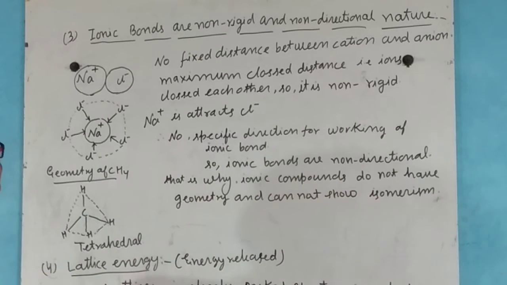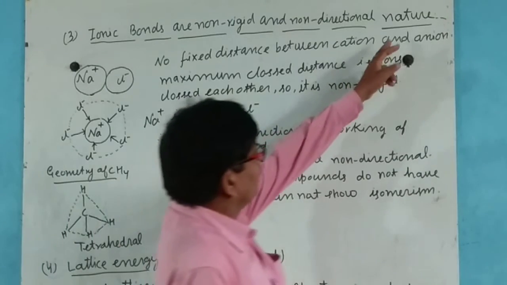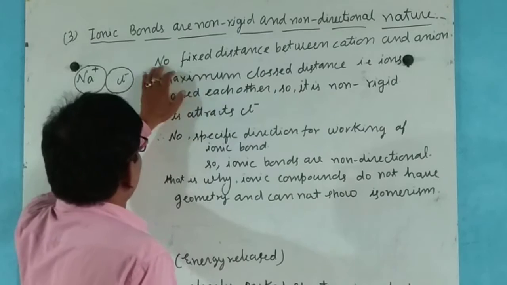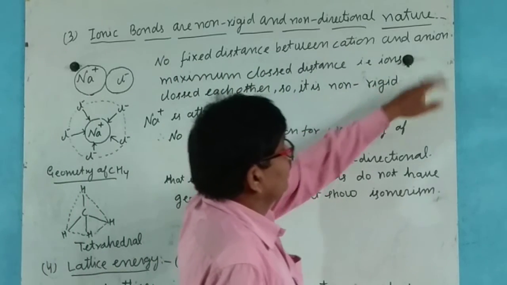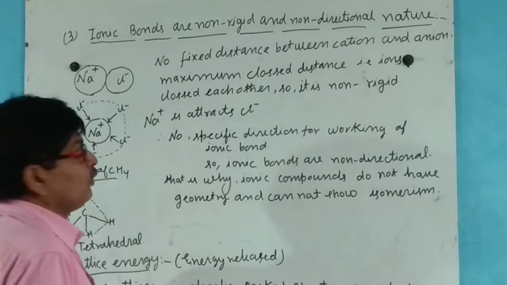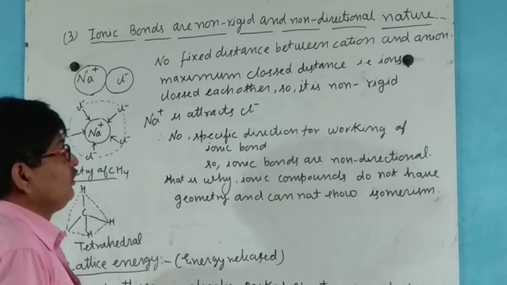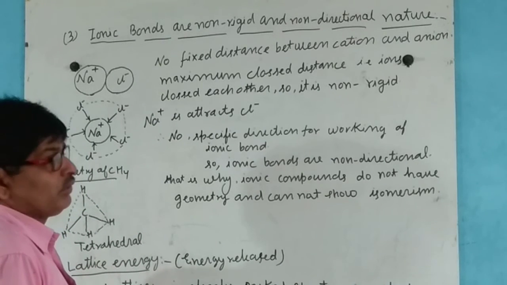Now, third, ionic bonds are non-rigid and non-directional in nature. Here, there is no fixed distance between cation and anion because, due to opposite charge, both come close.